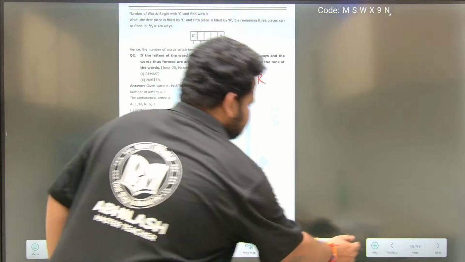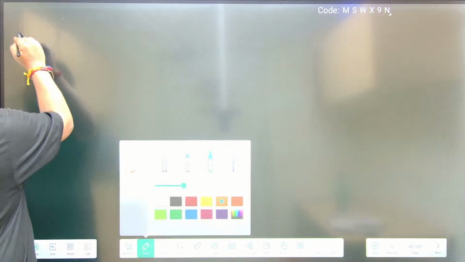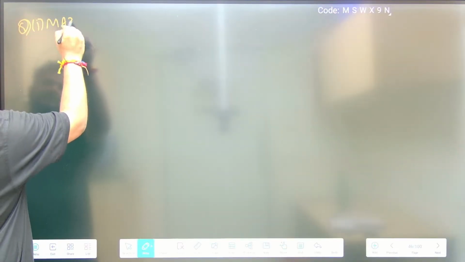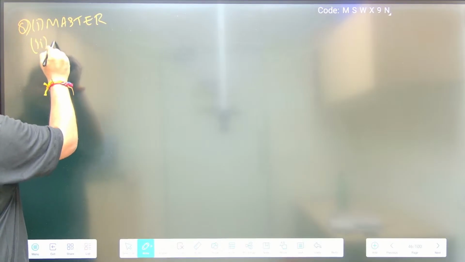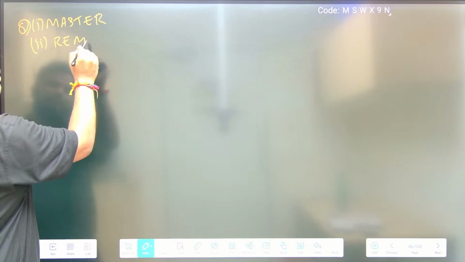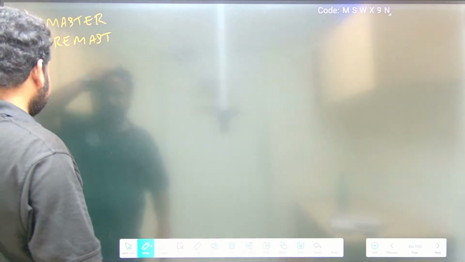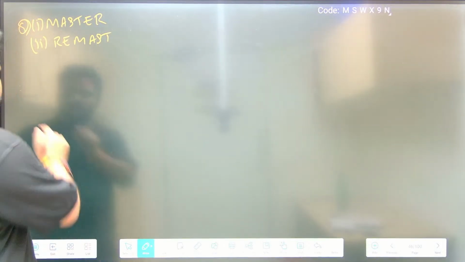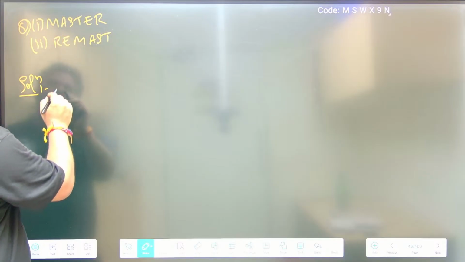So let us take this up. We have to find the rank of these. Let me take MASTER first, then I will take REMASTER. We have to find the rank when the letters are arranged in all possible ways. It is very simple logic, but you have to focus here, then only you will understand. So, the solution.